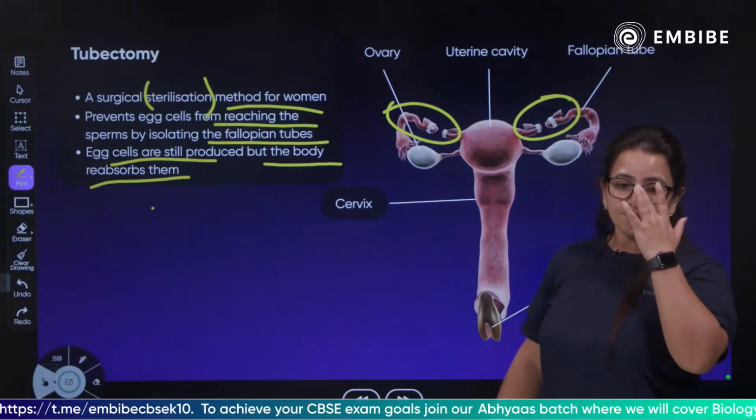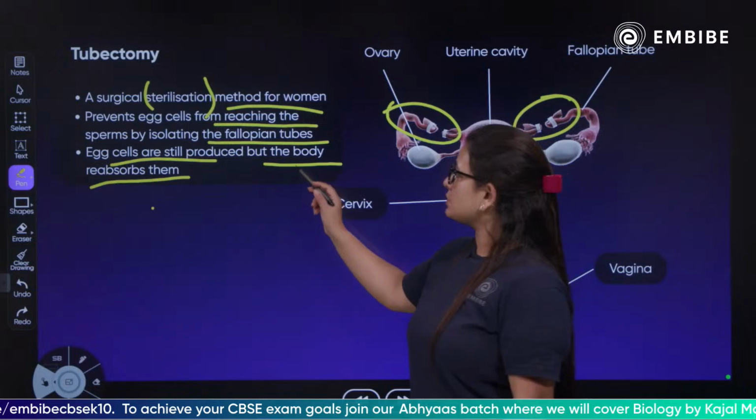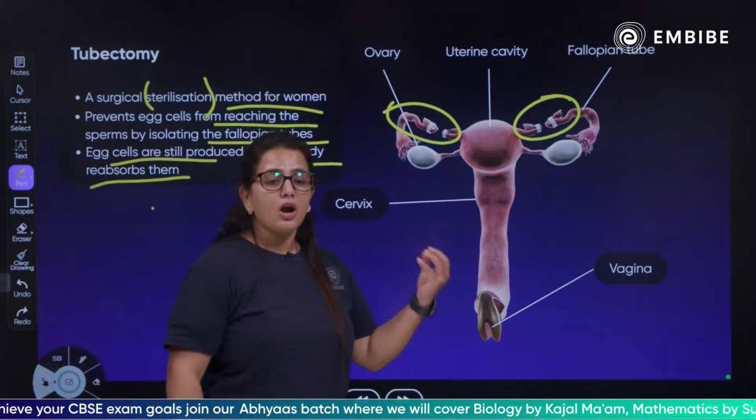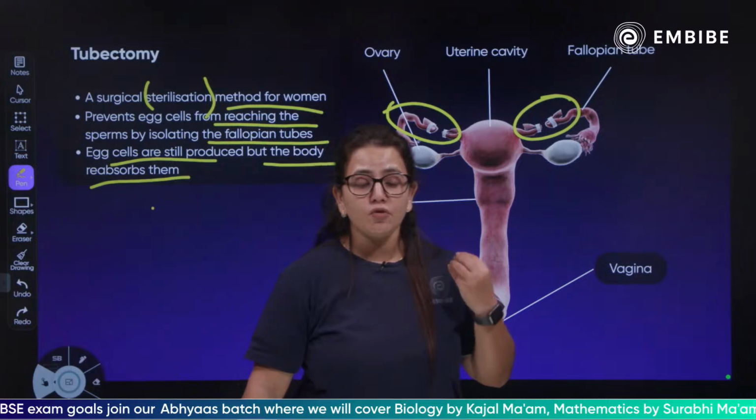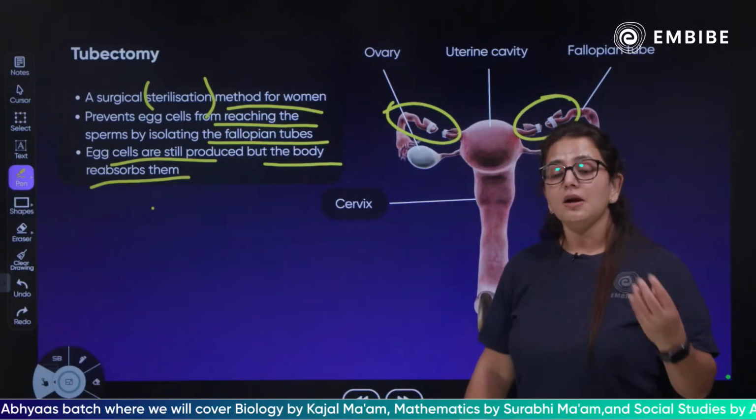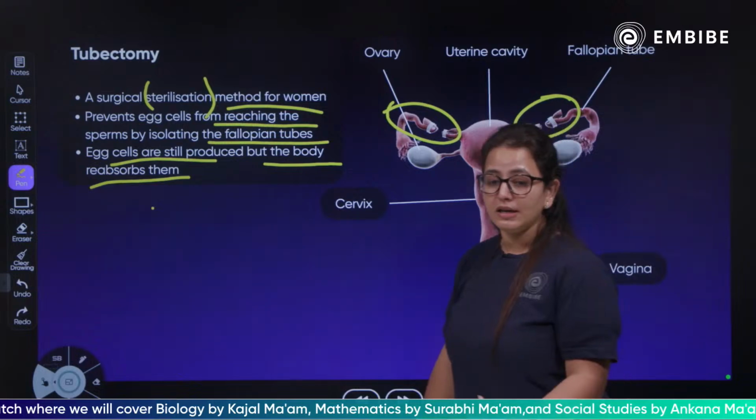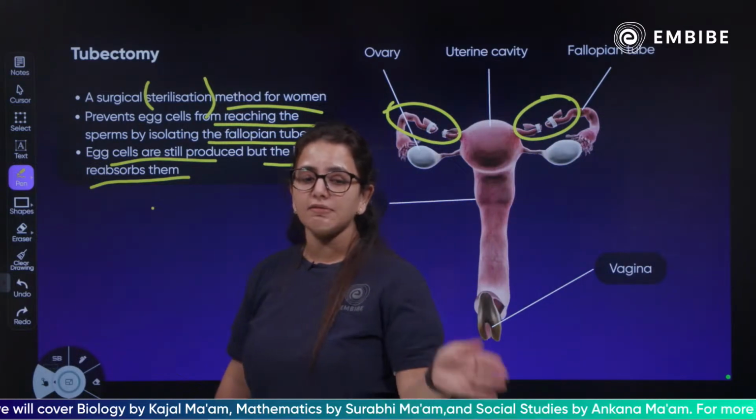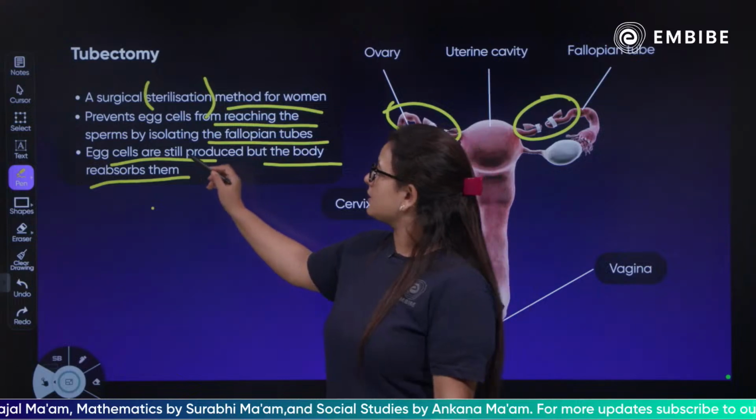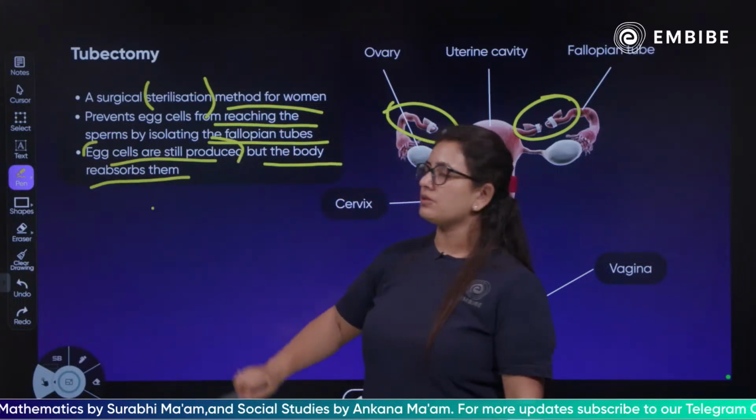So, the egg cells which are produced by the body will be reabsorbed. The uterus will not shed that layer only if it receives the fertilized egg, where there is an implantation. But if it is not receiving one, it will shed, and this cycle will go on. Okay, this is written here, children: egg cells are still produced.